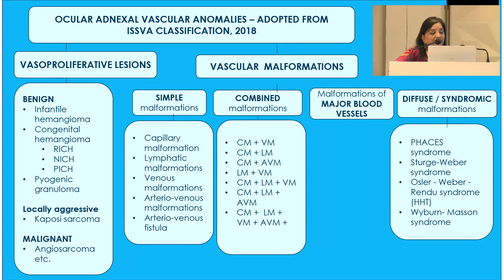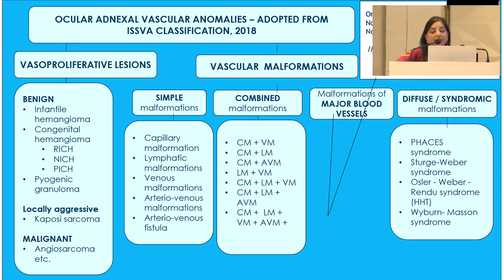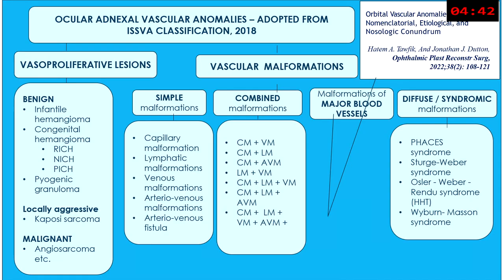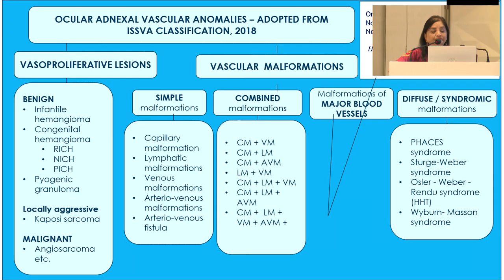So among the simple, we have all these pure types, the capillary, the lymphatic, the venous, the arteriovenous, and the AV fistulas. And in combined, you have a lot of combinations of all these structures. Now, coming to the malformation of major blood vessels, there is a difference of opinion on this, which has been put forward in a recent publication by Tawfik and Dutton, and they have a different opinion. I'll be coming to that. Then you have some of these syndromic malformations.